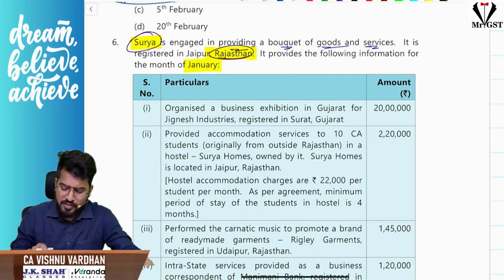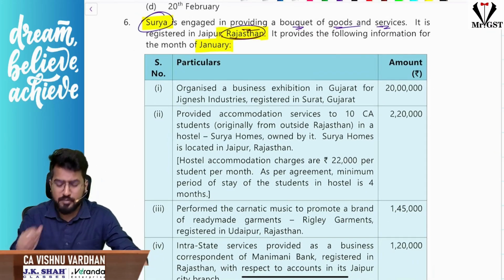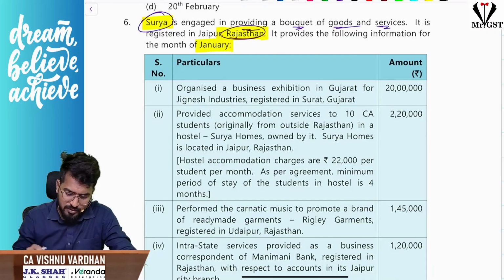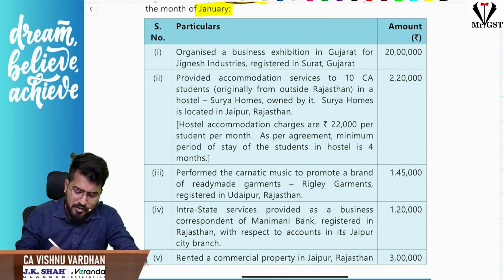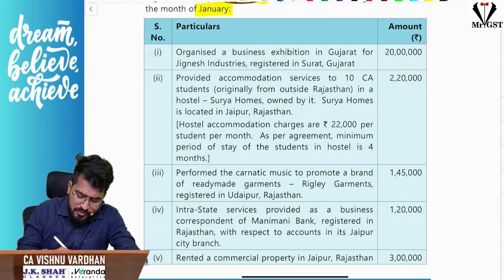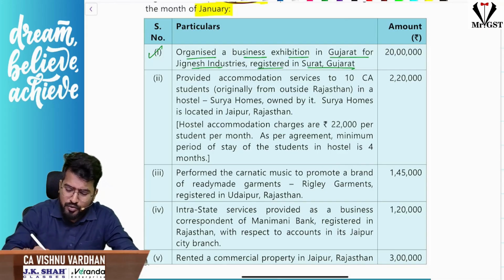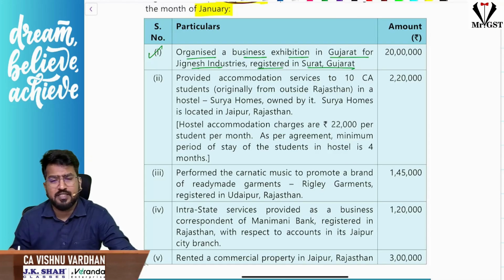Next, sir, first of all, they are providing the following information with respect to January. Let us see this. Now, sir, if you see this information, first thing what they are trying to tell is, sir, we have organized a business exhibition in Gujarat for Jignesh Industries registered in the state of Gujarat. Now you tell me, is this a sale or purchase?